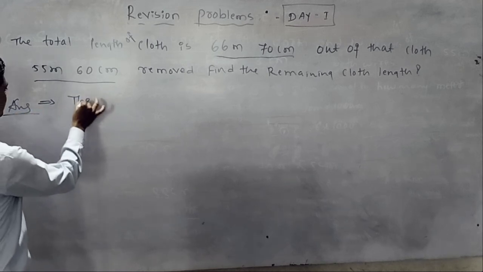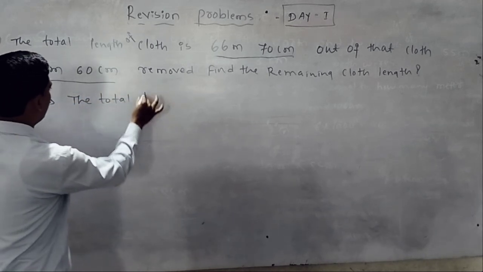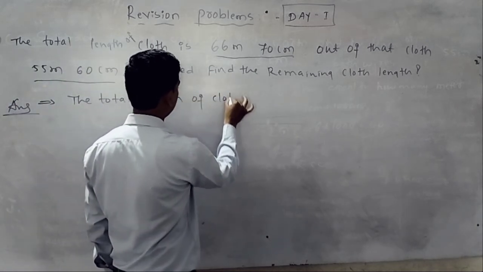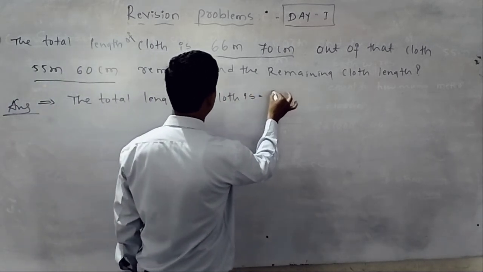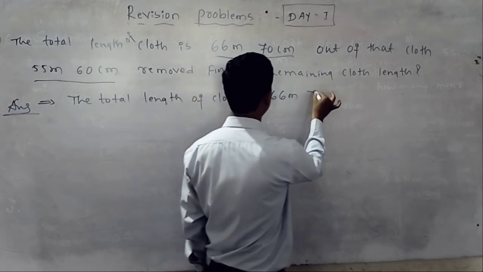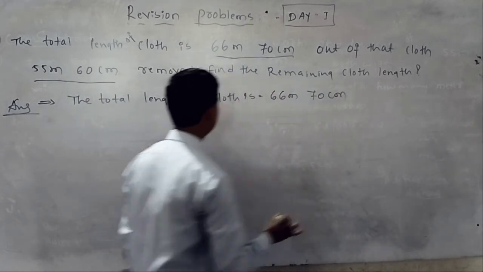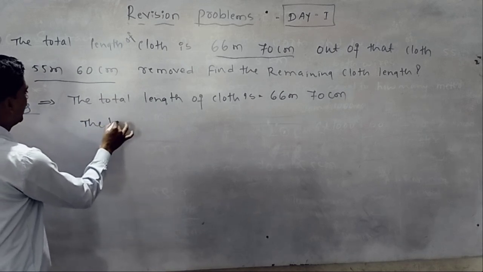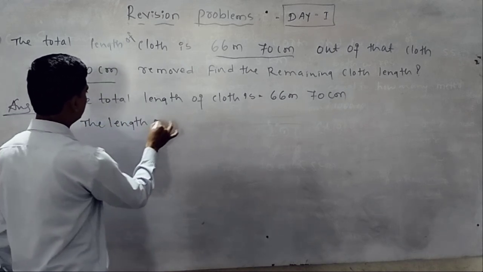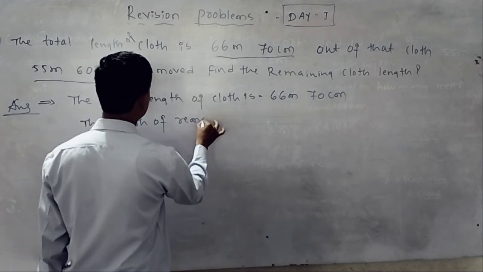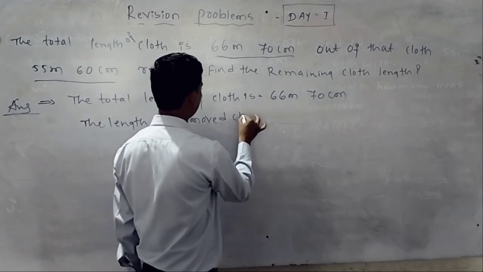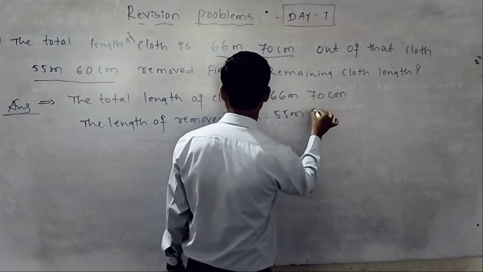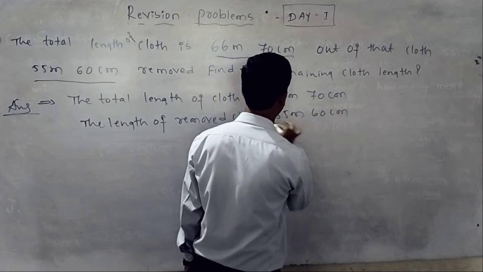The total length of cloth is 66 meter 70 centimeter. Then the length of removed cloth, how much? 55 meter 60 centimeter.